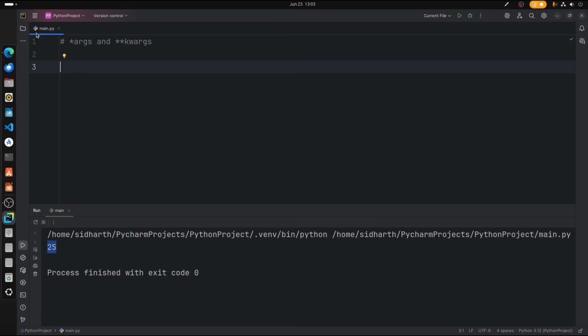which means you can enter any number of inputs inside a single input statement. Alright, so that's what you call star args and star kwargs. So let me show you an example.